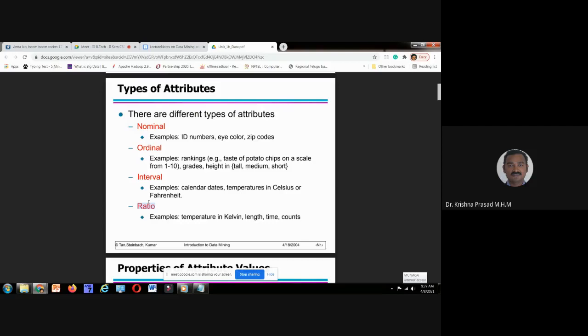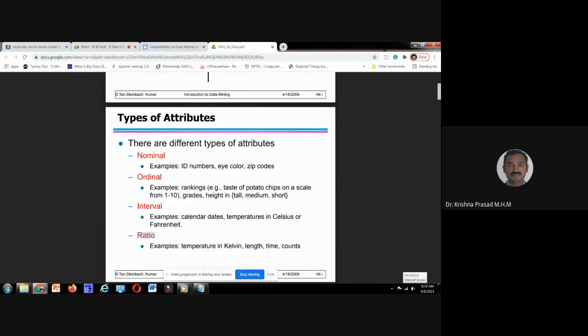That's why these are the types of attributes. Nominal: nothing, we won't get any information. Ordinal: does the attribute value support implicit ordering? Yes. Interval: within a range.